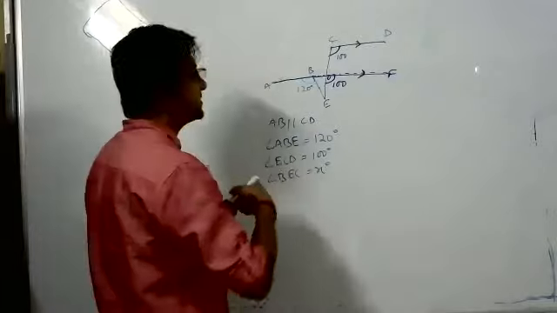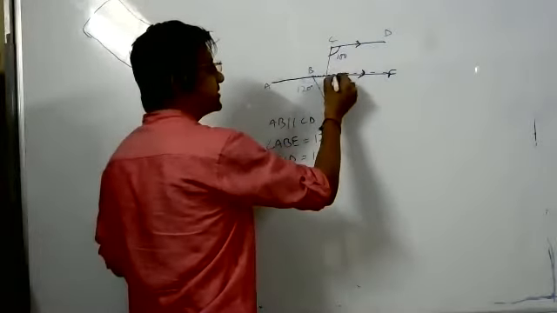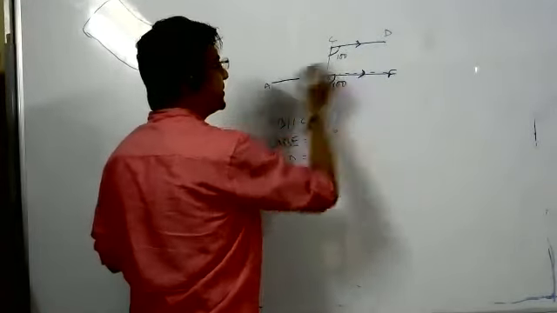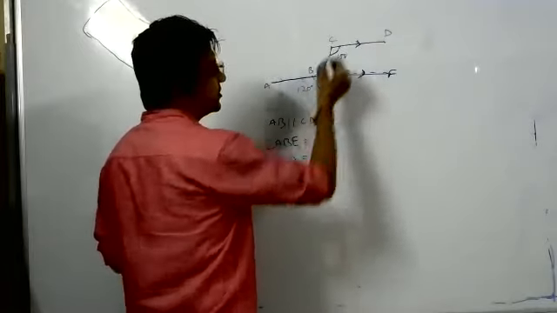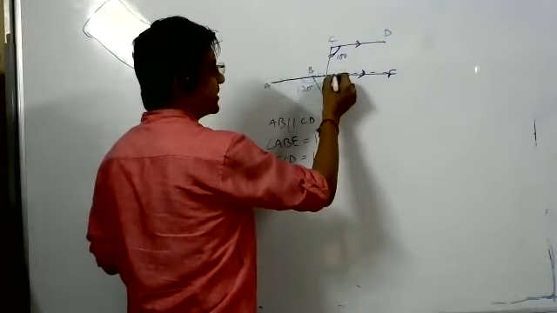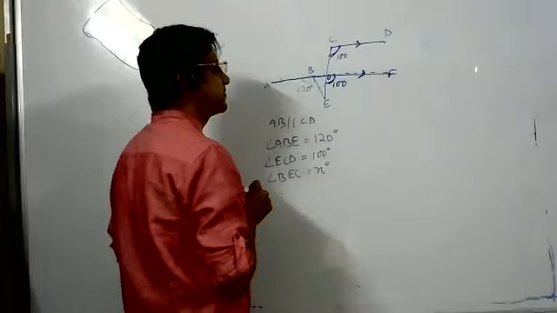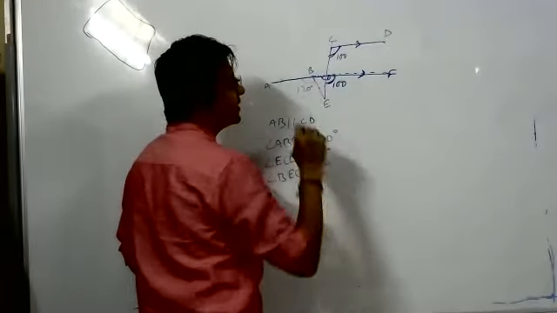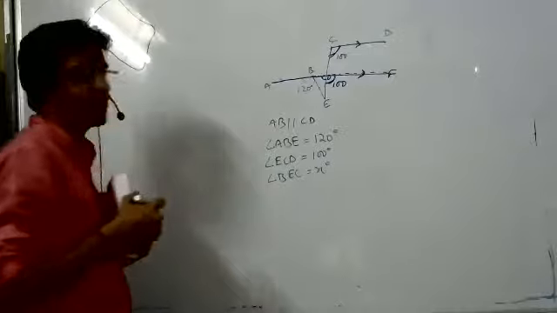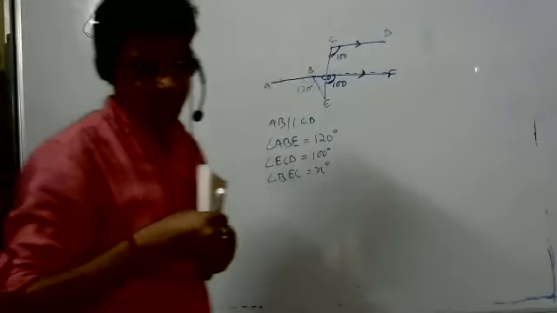Yes, Rashi. This is 100. This is 100, corresponding angle, because CD and AF are parallel lines and CE is a transversal. So this is 100. This is 100. Sir, now we can take linear pair of both the angles. Now leave it, Rashi. I'll pick somebody.